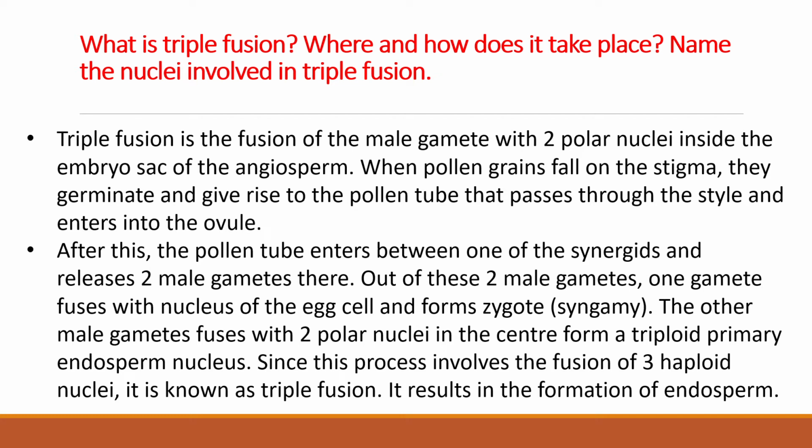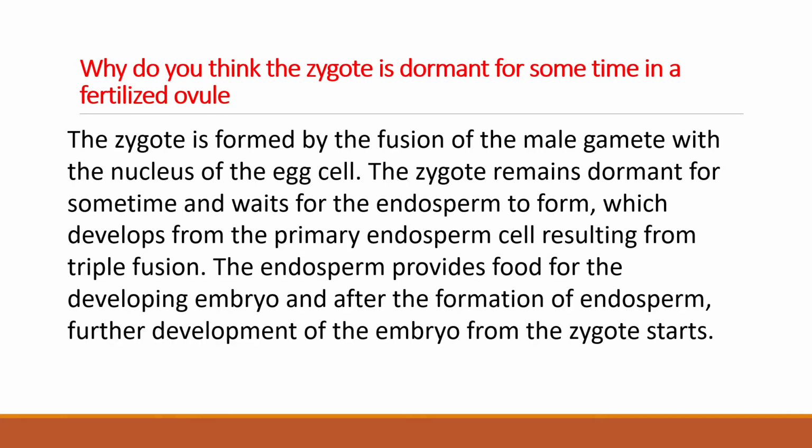After this, the pollen tube enters between one of the synergids and releases two male gametes there. Out of these two male gametes, one gamete fuses with the nucleus of the egg cell and forms the zygote. The other male gamete fuses with the two polar nuclei in the center of the embryo sac to form the triploid primary endosperm nucleus. Since this process involves the fusion of three haploid nuclei, it is known as triple fusion. It results in the formation of endosperm.